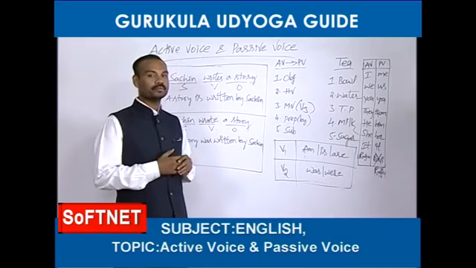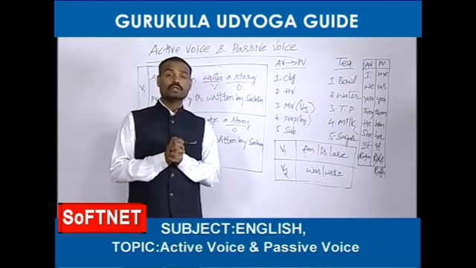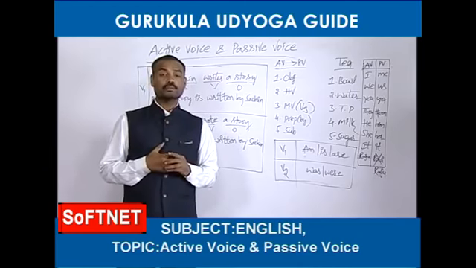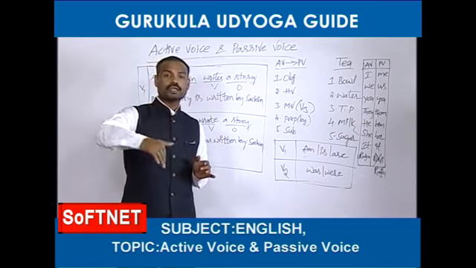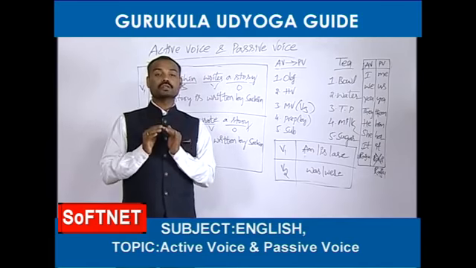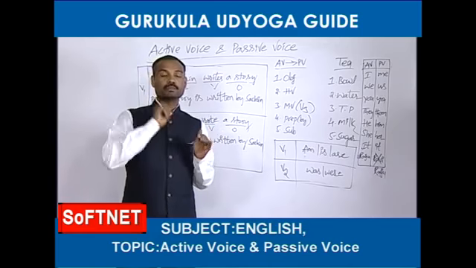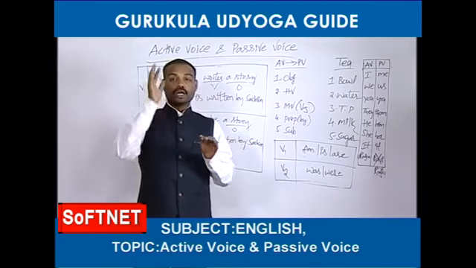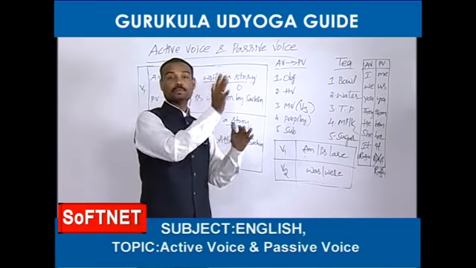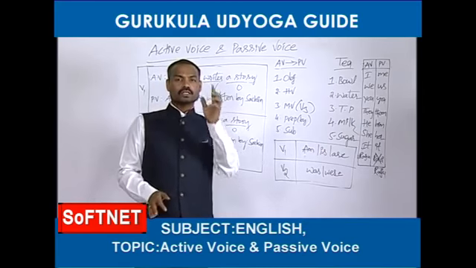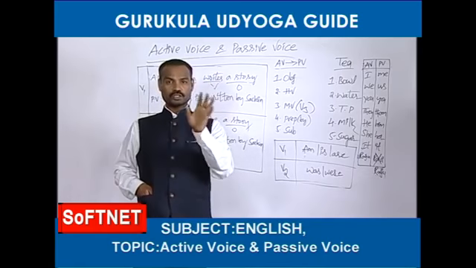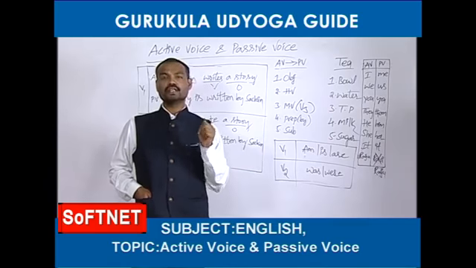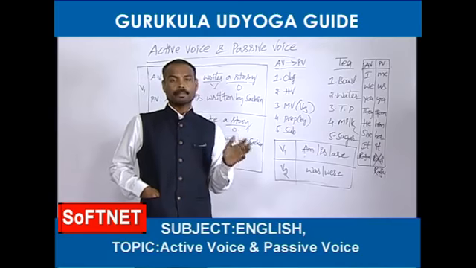It's very easy. So now we should learn tense wise. I told you that only 8 tenses can be changed into passive voice. Now tense wise I should explain how to change active voice into passive voice from simple present tense. I will give you a beautiful table that will help you change active voices into passive voices from 8 tenses. If you put great concentration while I am teaching that table, you can easily understand. You can never forget. It becomes very easy to change an active voice into passive voice.